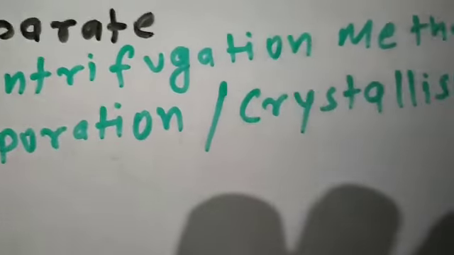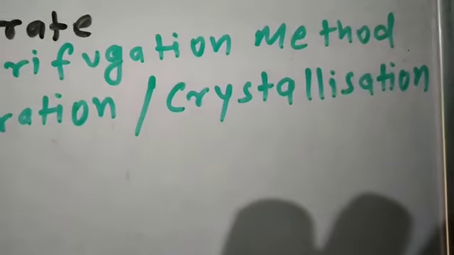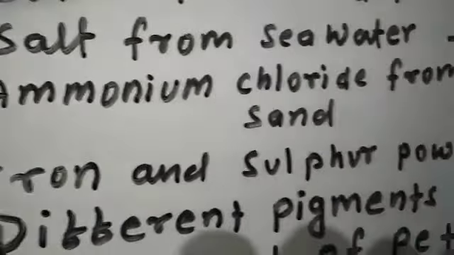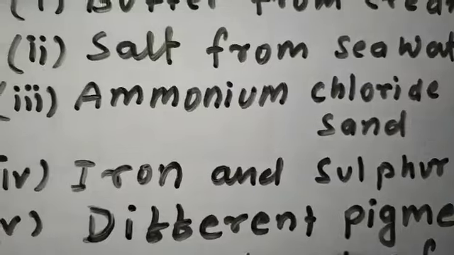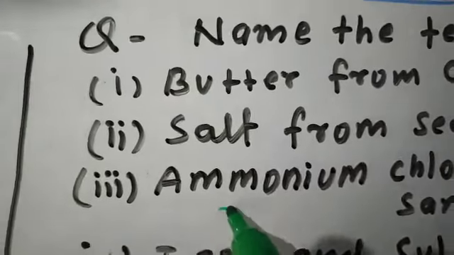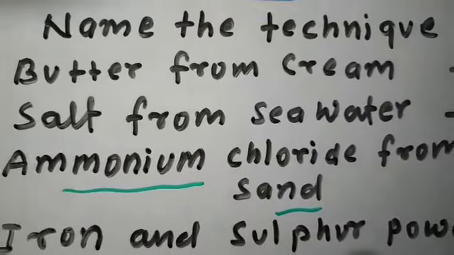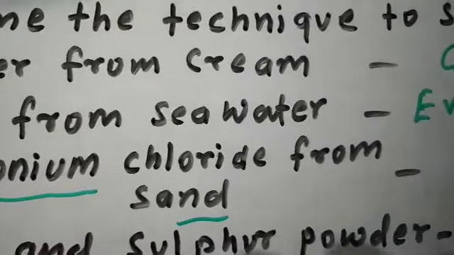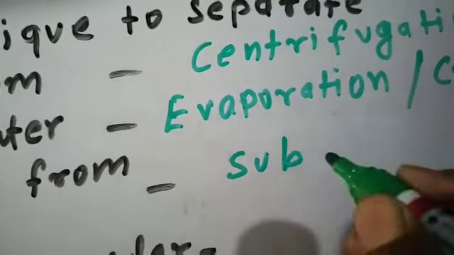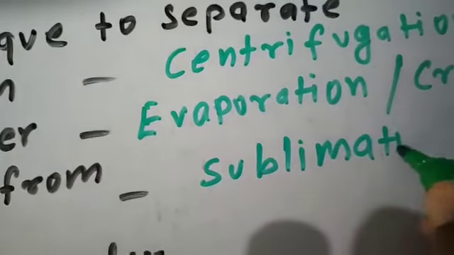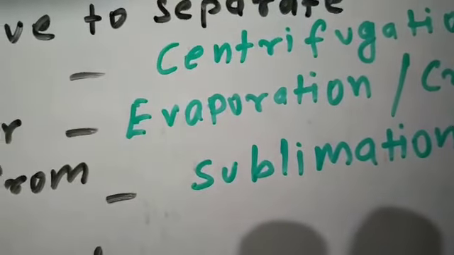Next, ammonium chloride from sand. Ammonium chloride is a sublimable substance, and sand is not a sublimable substance, it is non-volatile. So it can be separated by the sublimation method.